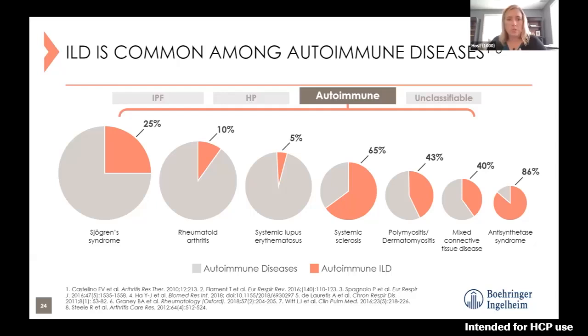You'll see some of the common ones here in the pie charts. The percentages on average are an estimate of patients with that disease that can go on to develop interstitial lung disease as part of their autoimmune disease process. So you'll see some more than others. For example, in systemic sclerosis, about 65% of those patients will have ILD. It's even higher for something like antisynthetase syndrome, and less for something like lupus or rheumatoid arthritis. But just be aware when we're seeing patients that have those diseases, that is a potential.